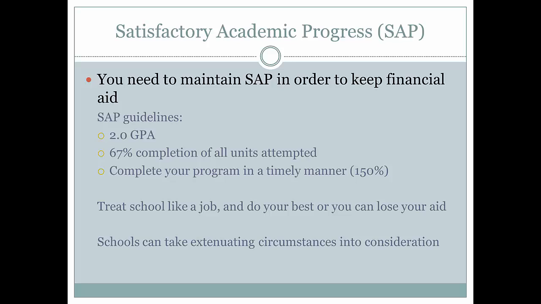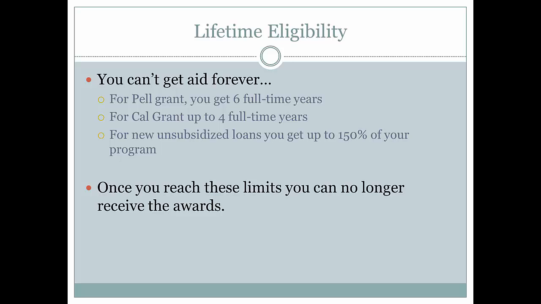Another question is, how long can I receive aid? Well, you can't get aid forever. Each award has its own limits. For full-time students, Pell Grants can last for 6 years, and Cal Grants can last for 4 years.